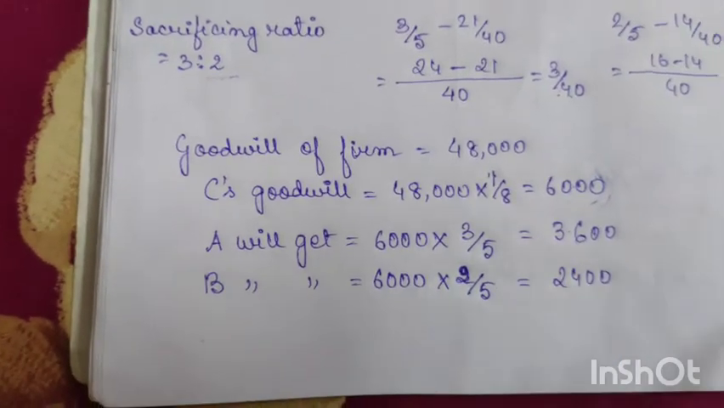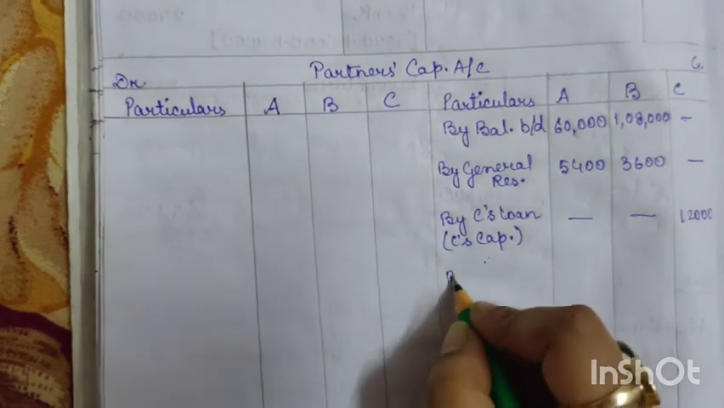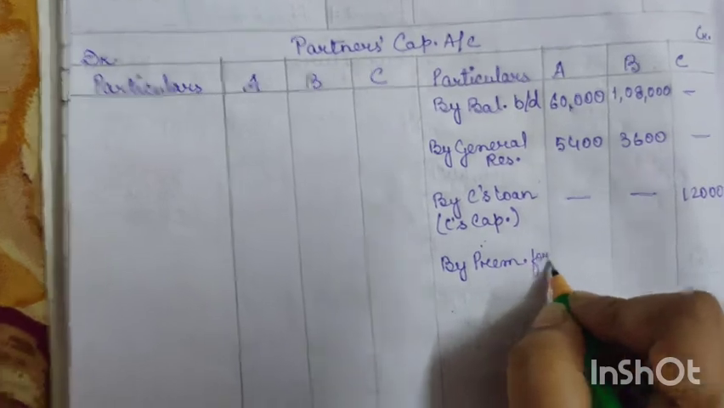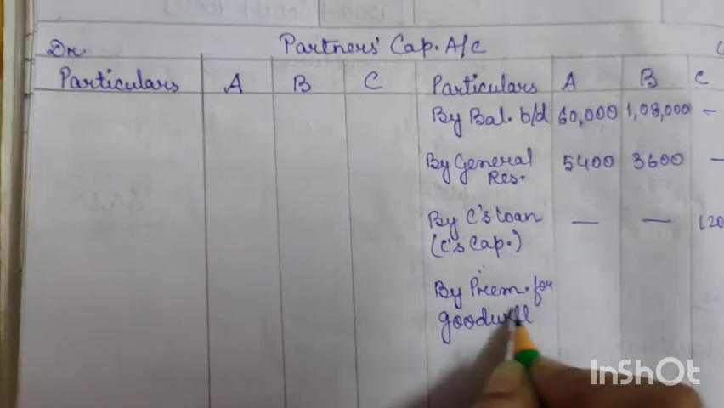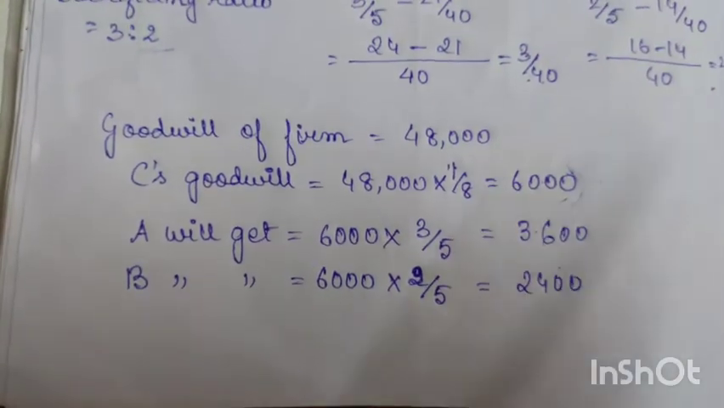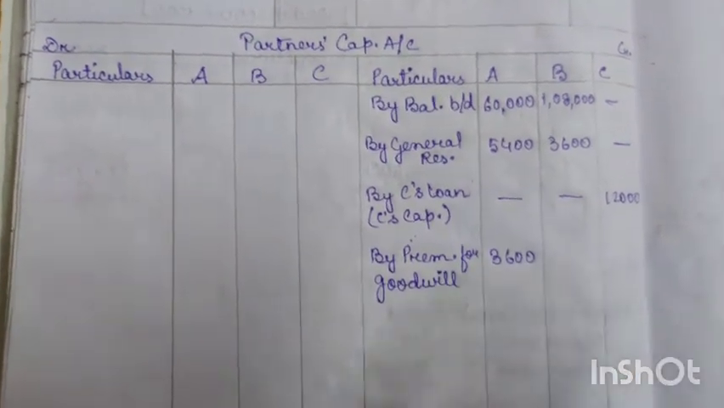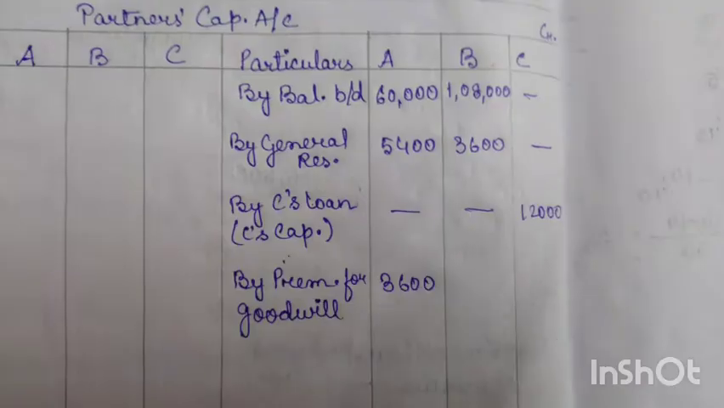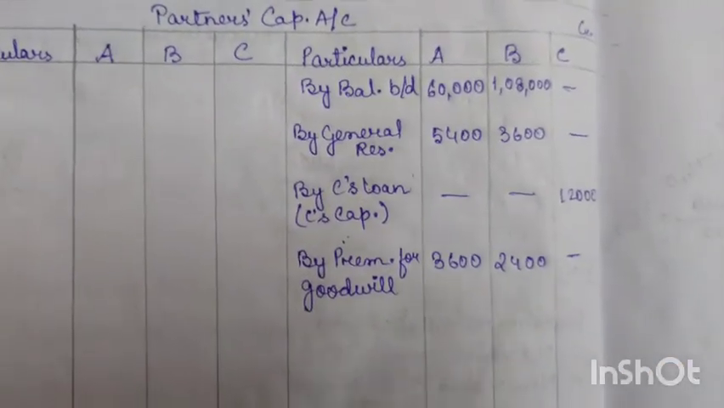So this they will get in the form of premium. So in the partners capital account we will write here by premium for goodwill, as we have calculated. For A it is 3,600, so here we will write 3,600 for A, and for B it was 2,400, so for B we will write 2,400. So the goodwill part is done.